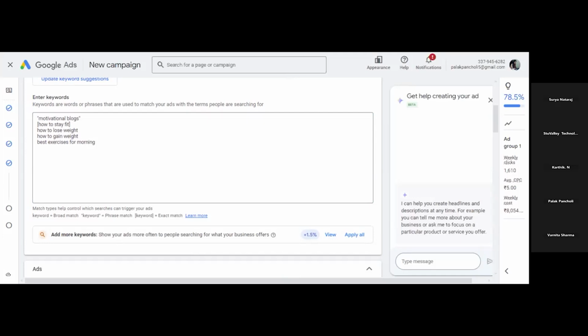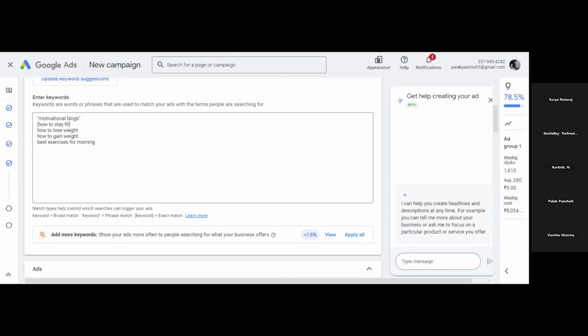If someone searches for marketing, something related to marketing, or any type of marketing, for example sales, then your ad will trigger there. Or if someone searches for SEO, then also your ad will trigger there. If someone searches for digital marketing institute, then also your ad will trigger there. Anything related to digital marketing will trigger there.